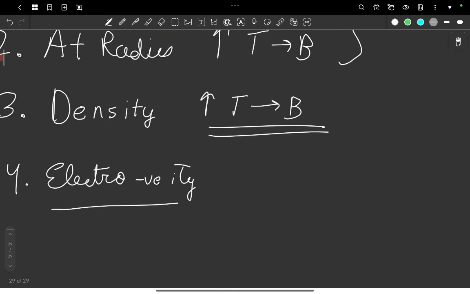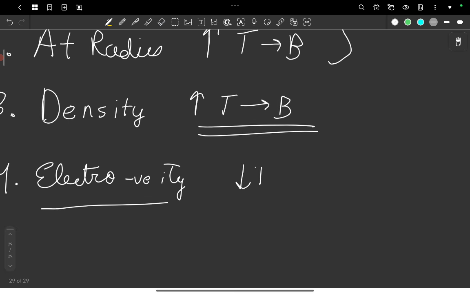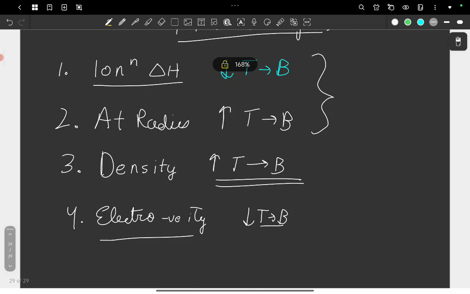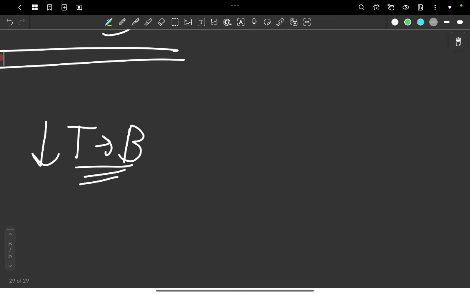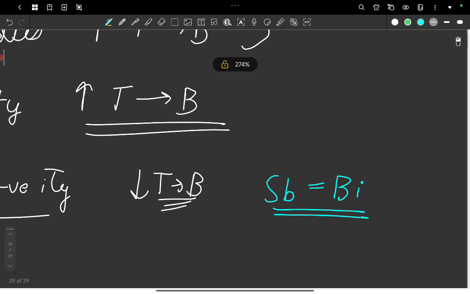The electronegativity decreases top to bottom. You know how the normal electronegativity order goes. It decreases top to bottom and increases left to right. So this is just following that order. But you can say there is a half exception to this rule, where the electronegativity of antimony is more or less the same as that of bismuth. So you have to remember this as a fact.